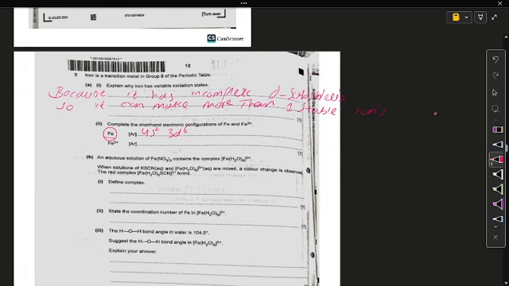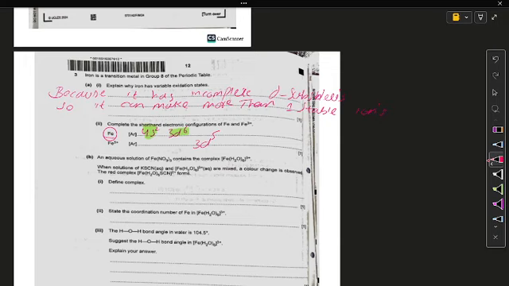Once it loses the 3 electrons, 3d6 means it will lose 2 electrons from the 4s shell, and 1 electron it will lose from the d shell. So that becomes 4s completely lost and 3d5, because 3 electrons are lost. So that will be the electronic configuration for iron 3+, 3d5.